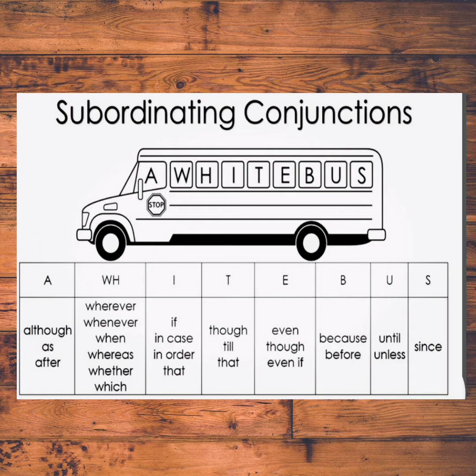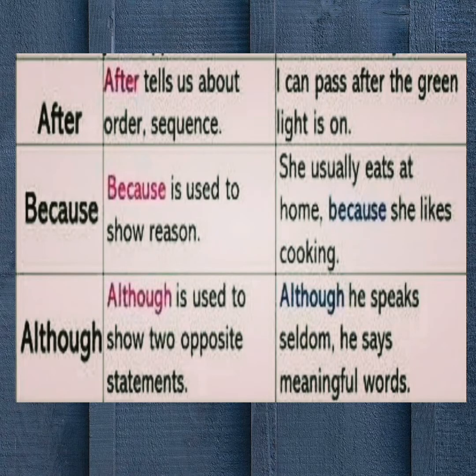A, W, B, U, S is the key to remember subordinating conjunctions. A for although or as; WH words: whenever, when, what, which, like that; I for if, in case, in order that; T for though, till, that; E for even though, even if; B for because, before; U for until, unless; S for since. Let's see the examples.